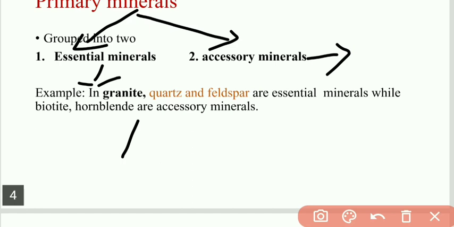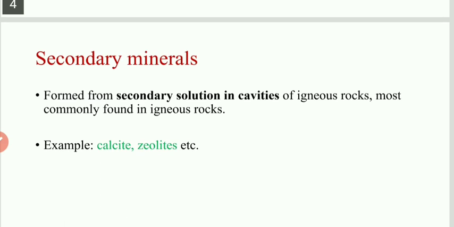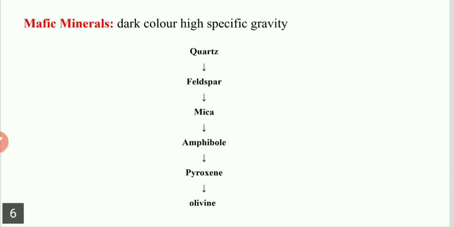Now remember that in the previous lecture, in the previous chapter on the dynamic earth, and also in 11th standard, you have studied the types of minerals.